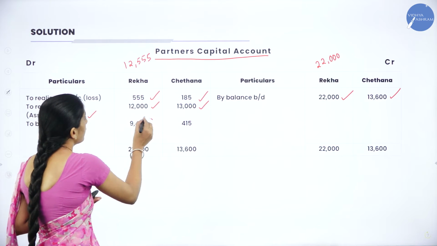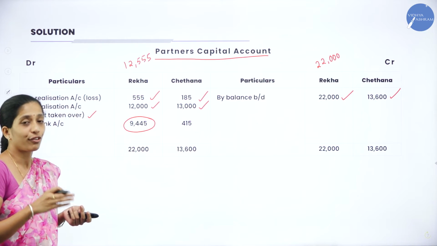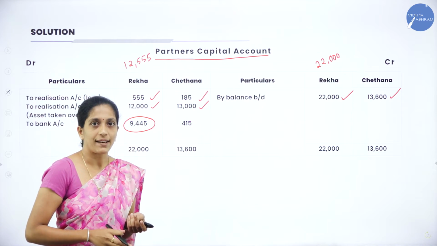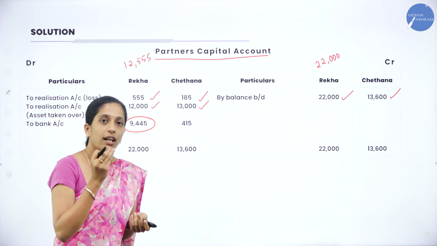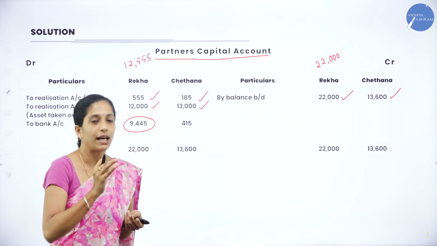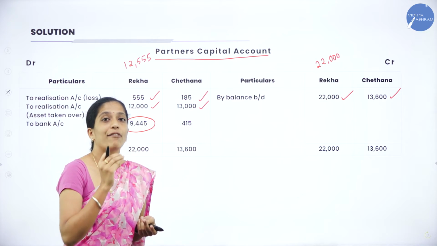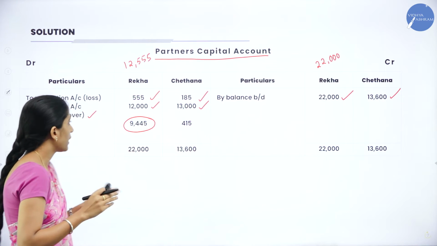So we will get 9,445. Now what is this 9,445? It is a balancing figure. Since we are not preparing balance sheet, we are not carrying down or carrying forward this amount to the balance sheet. So we have to make payment. Where are we going to transfer this amount?